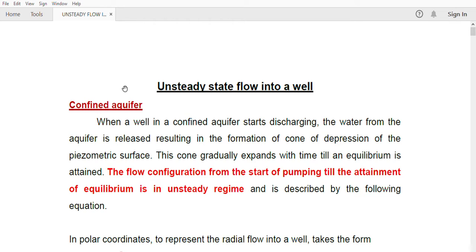So what does this unsteady state mean? With time, the properties will be changing. If that is the case, then that is known as unsteady state. With time, if properties are not changing, it means it is steady state.